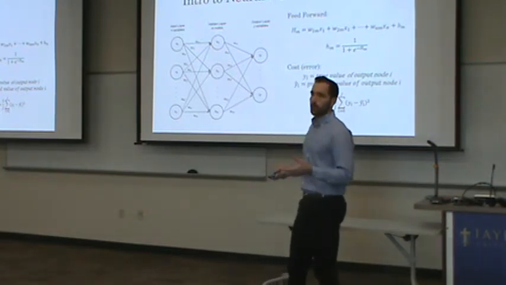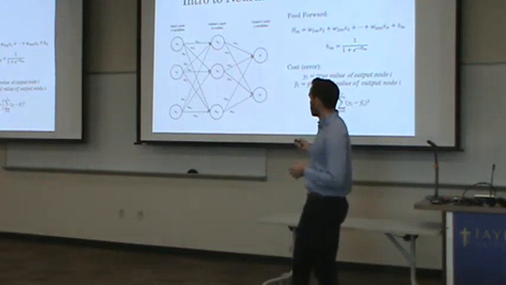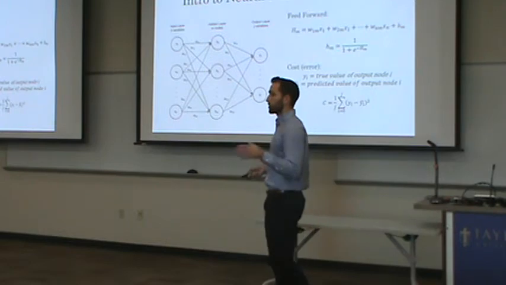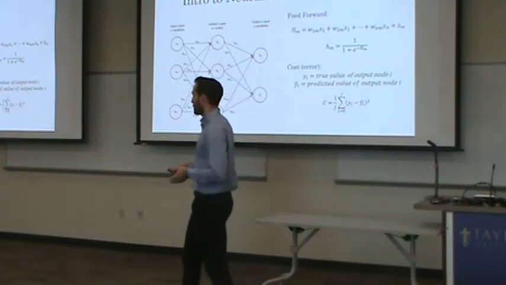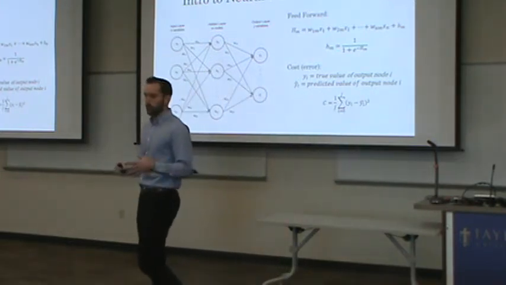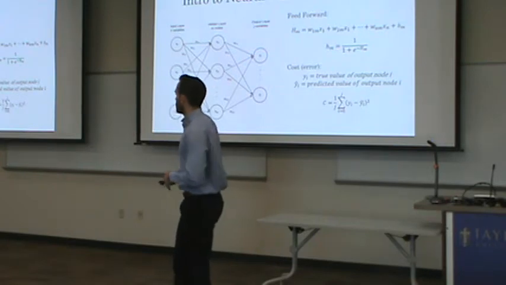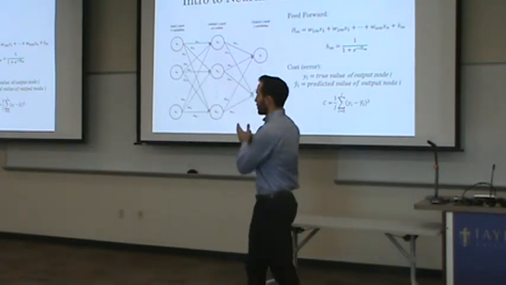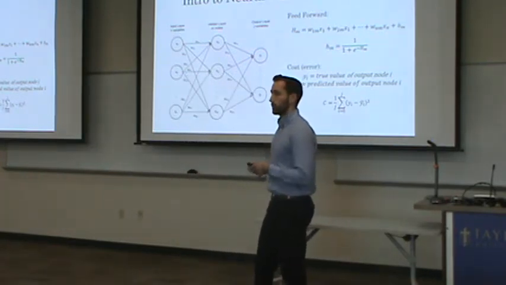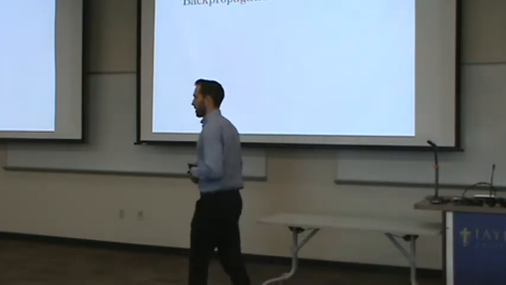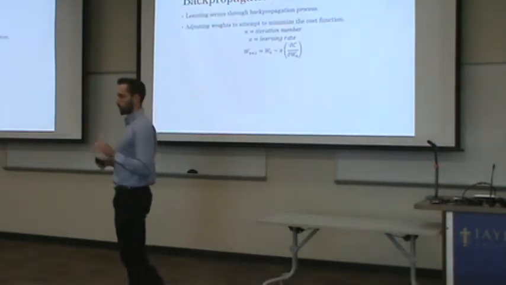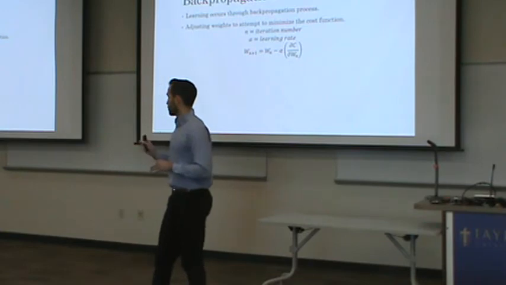Now when we create this model, we have to randomize all these weights. They should be values between 0 and 1, normally distributed. But when we randomize them, we're very bad at guessing. It's going to be wrong. So we need to find a way to figure out what the correct weights are to produce a good model. That's where backpropagation comes in. This is where the learning occurs in the neural network. This is the crucial part.